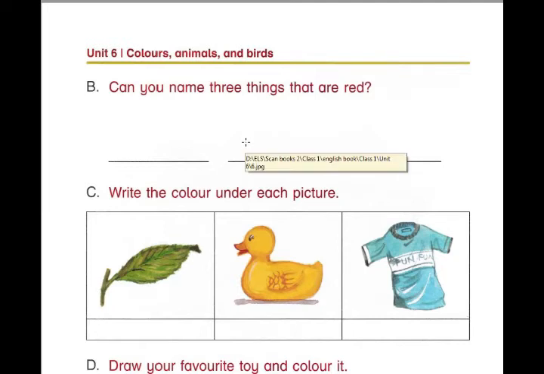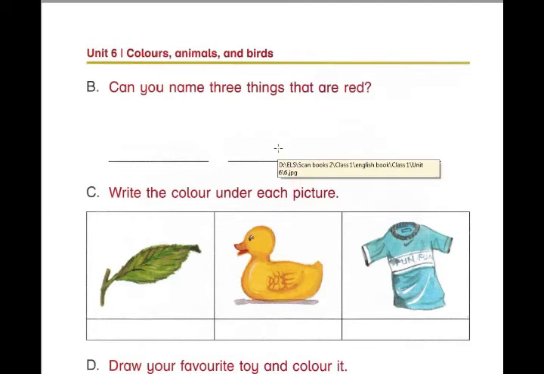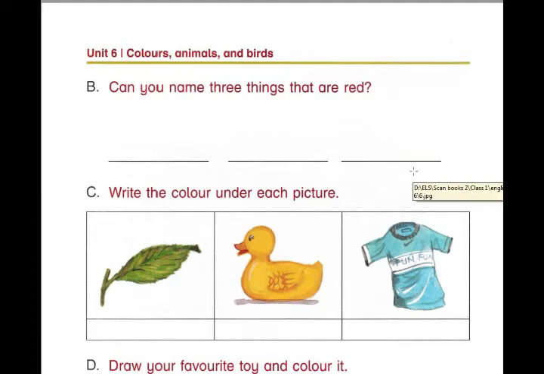The next word: tomato, tomato. Tomato, tomato. And write in the third line carrot. C-A-R-R-O-T, double R, O, T, carrot.